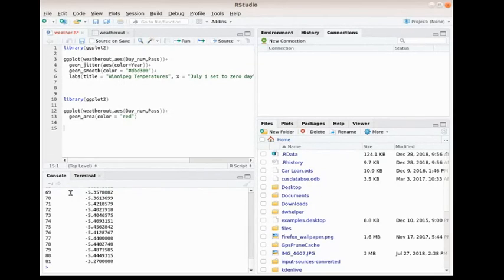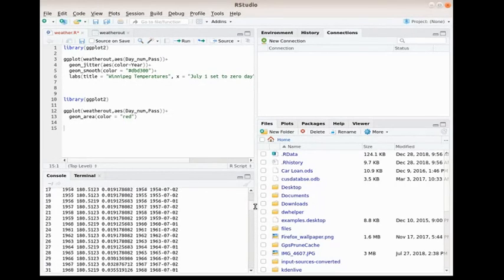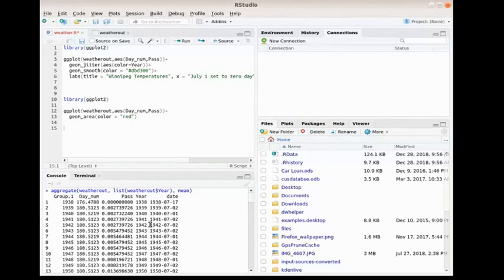So what you end up getting is it grouped. Now I ran out of space here, so they've added a little bit of another line. But anyways, the group is the year 1938, and the mean day num.